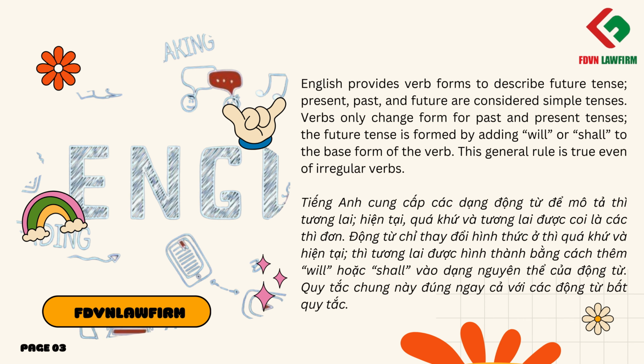Verbs only change form for past and present tenses. The future tense is formed by adding will or shall to the base form of the verb. This general rule is true even of irregular verbs.